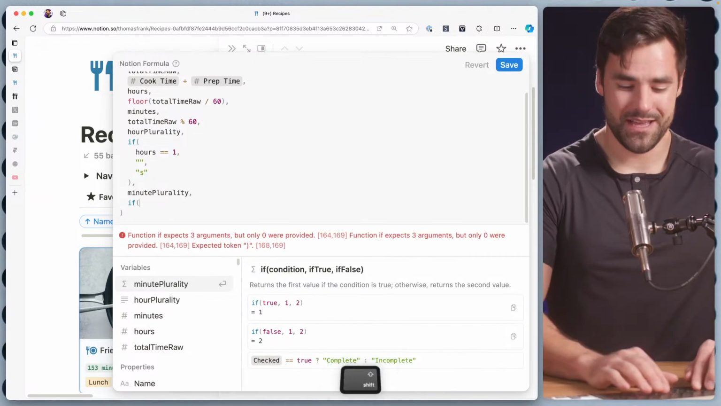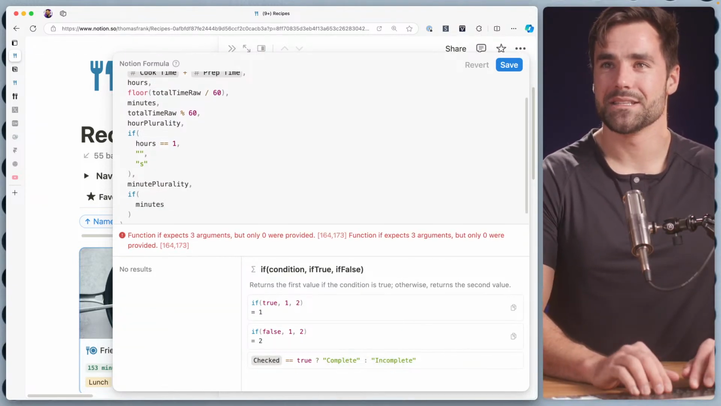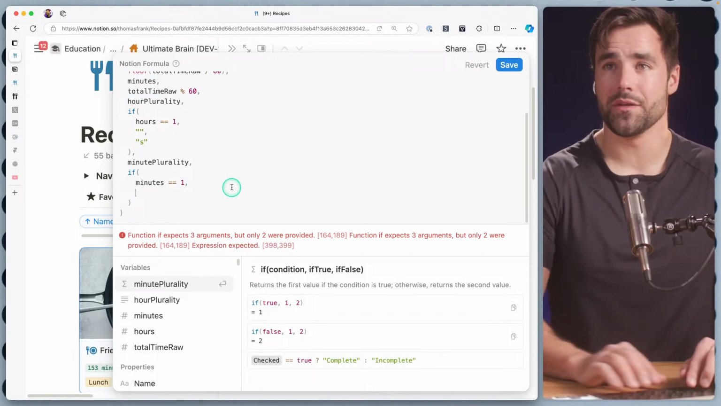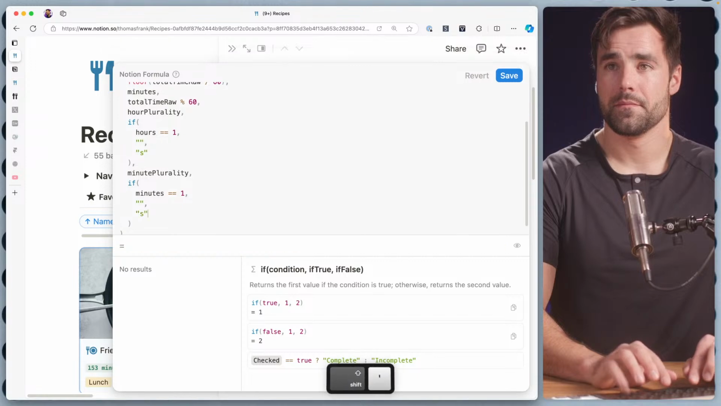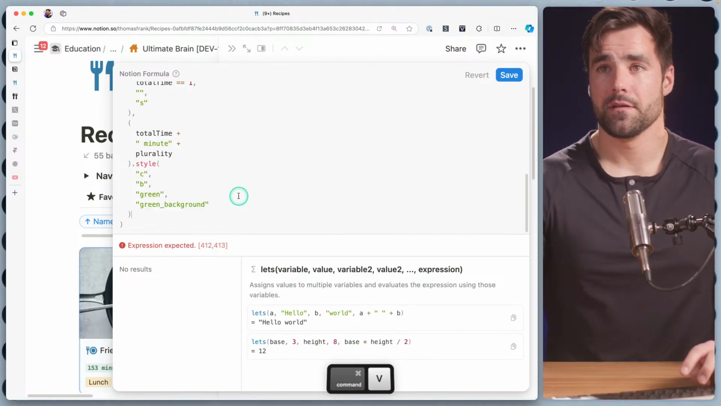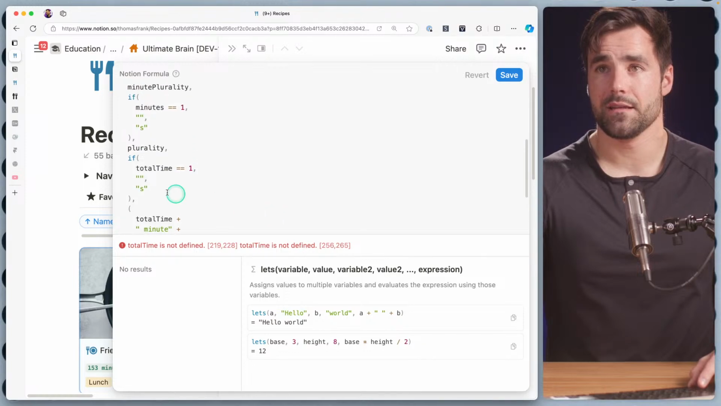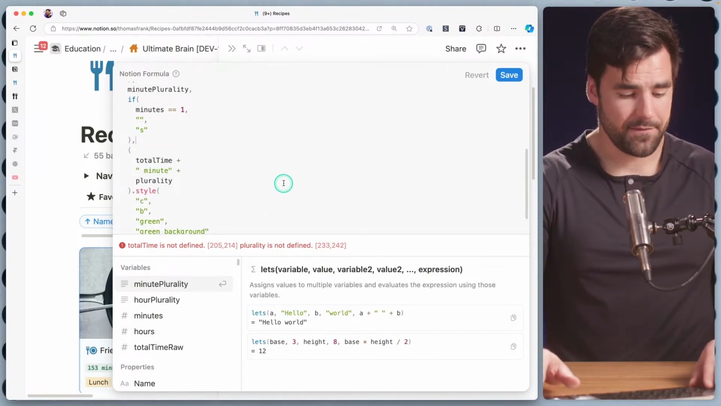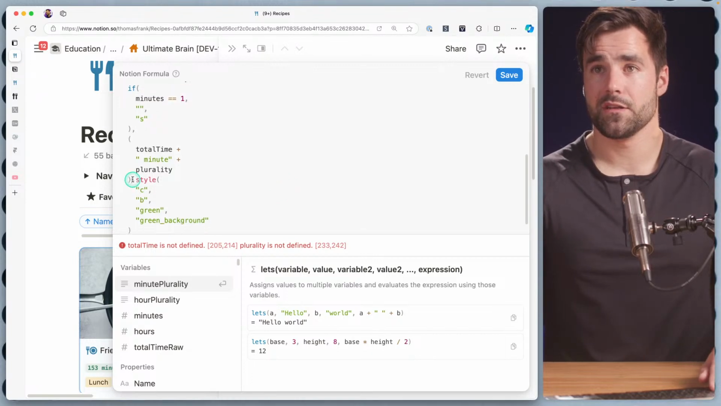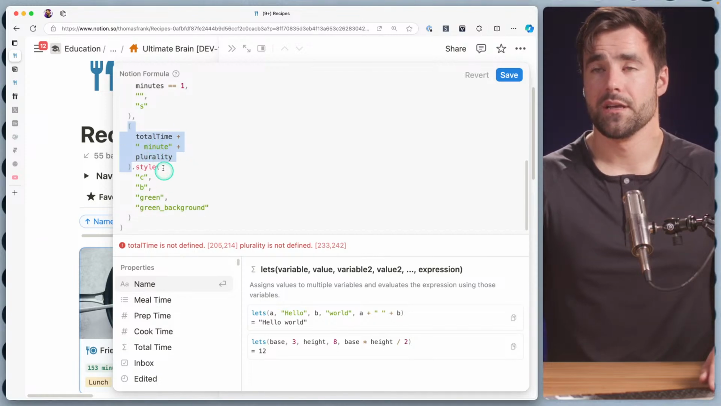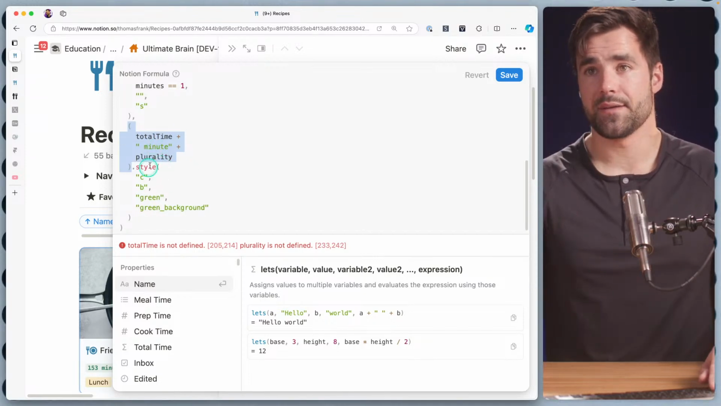We'll do if one more time. Minutes equals 1. Again, double equals, which is our equality comparison. S again. So now we have all the variables set up. I'm going to go ahead and paste that back in. Let's go ahead and get rid of the original plurality. And if you were not here when I did this earlier, basically we are using a parenthetical grouping to take total time, add on minute, and then bring in our plurality variable. And then we're styling it.